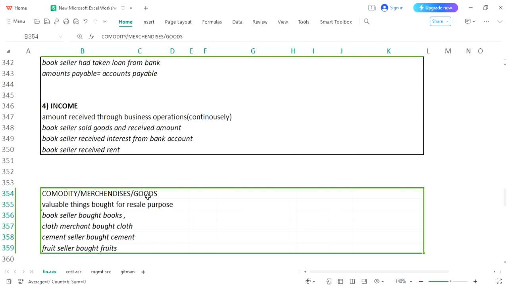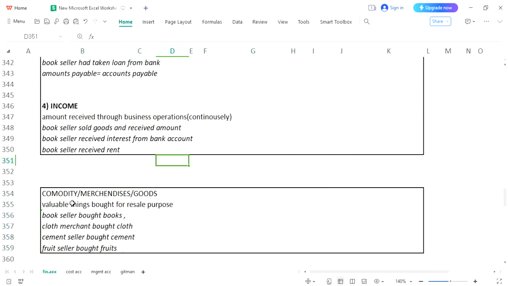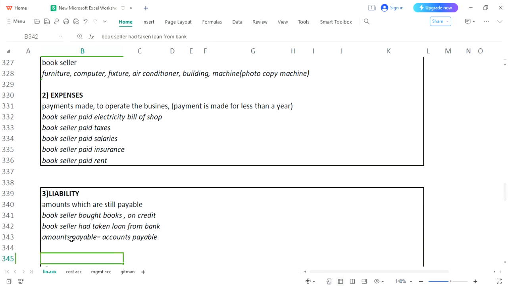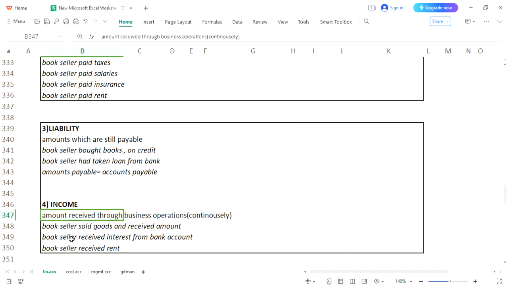So I'm very hopeful that a few of the things you have understood. We have discussed five major things. The very first thing we discussed was assets: valuable things, not for resale purpose, basically to retain in the business to get some future benefit. Expenses, payments you have made to operate the business; liability, amounts which are still payable; and incomes, the amounts which you are getting through business operations.